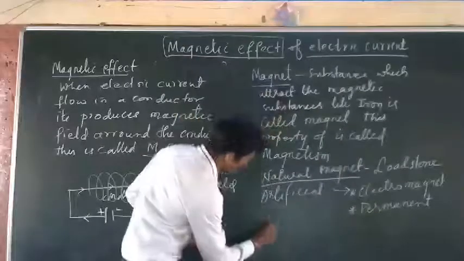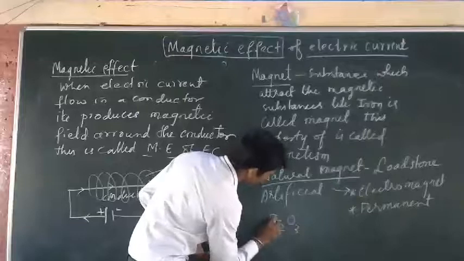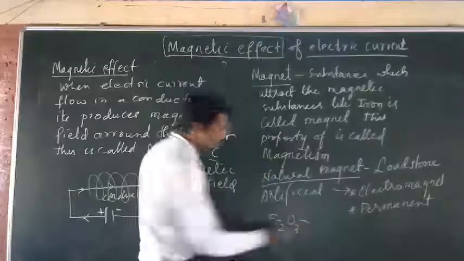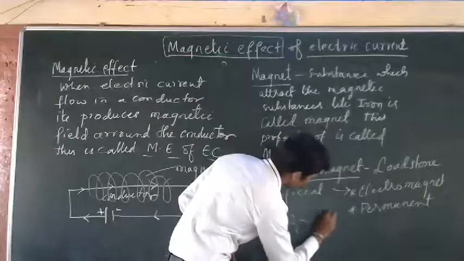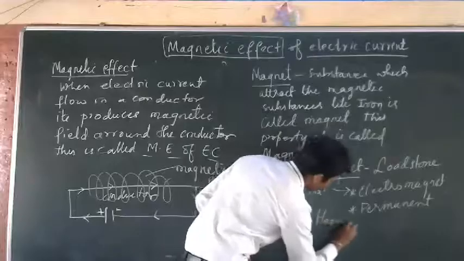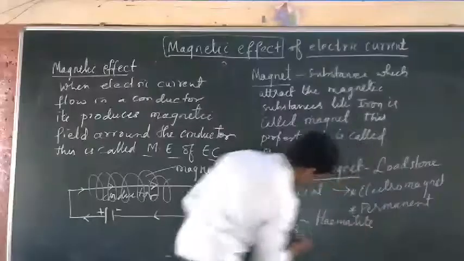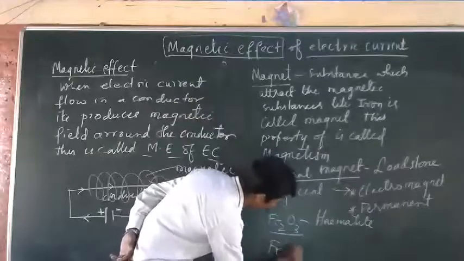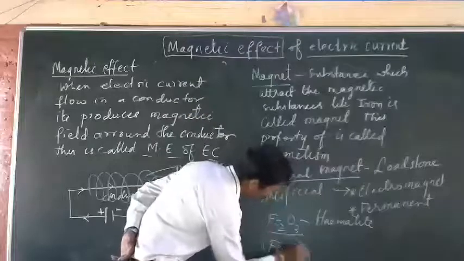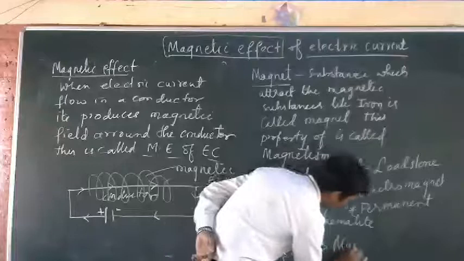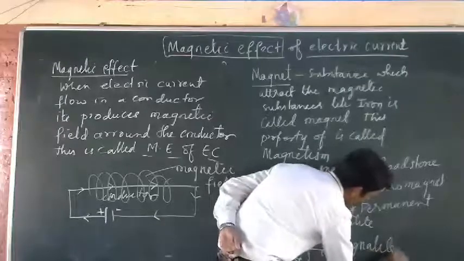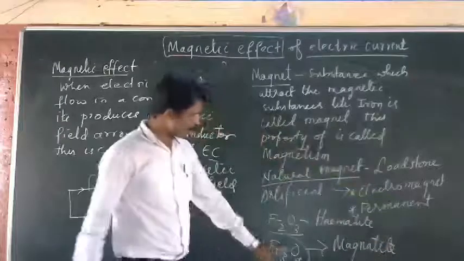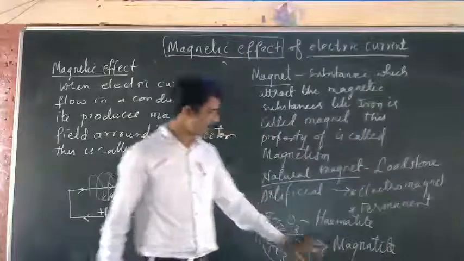Natural magnet is available in the earth's crust. So you know Fe2O3. Fe2O3 is an ore called hematite. You have one more, Fe3O4, which is called magnetite.